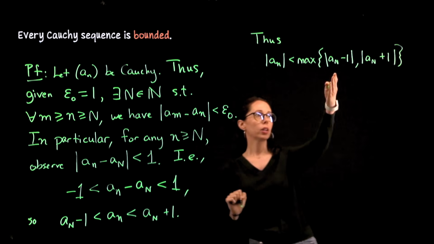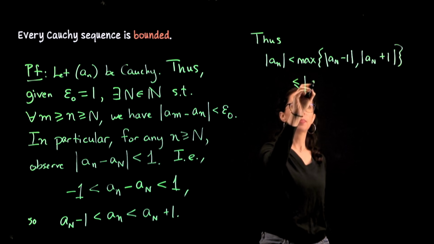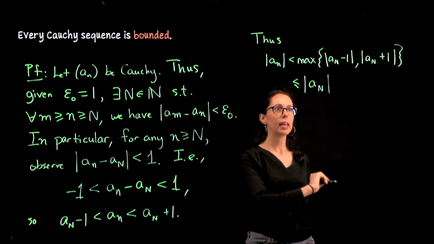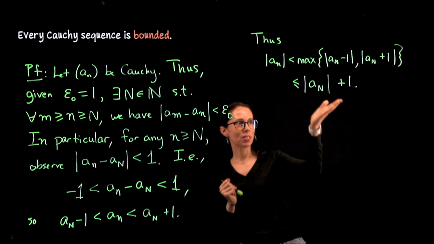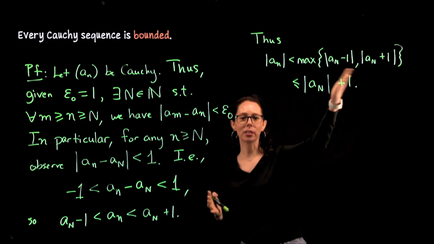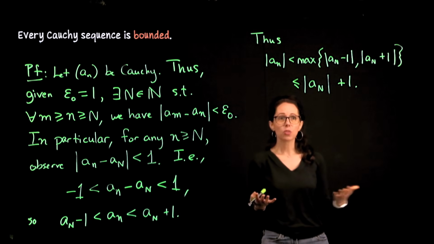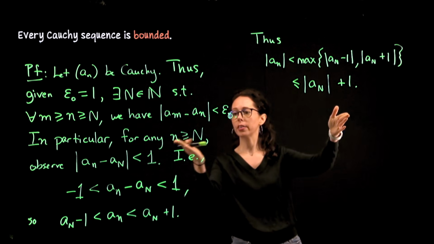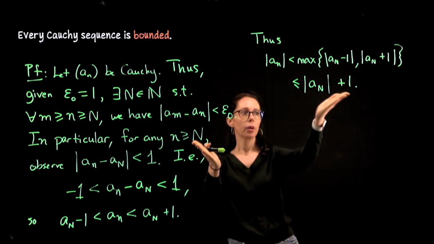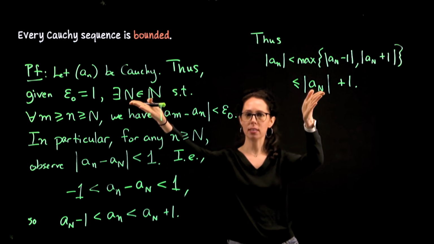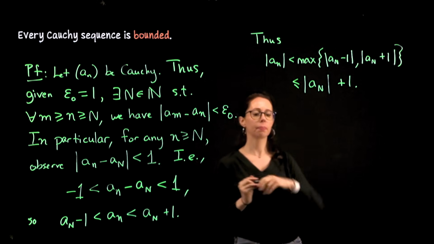And then if you apply the triangle inequality to both of these expressions, you'll get the same expression: the absolute value of a sub capital N plus 1. And that's nice because it just gives us one bound where we don't have to worry about the size. All right. And that handles almost every single term in the sequence. So for all n greater than or equal to the threshold, they're bounded by this fixed quantity, where again, this is fixed because capital N is fixed. This is a number that I have picked and anchored down based on making this choice of 1.